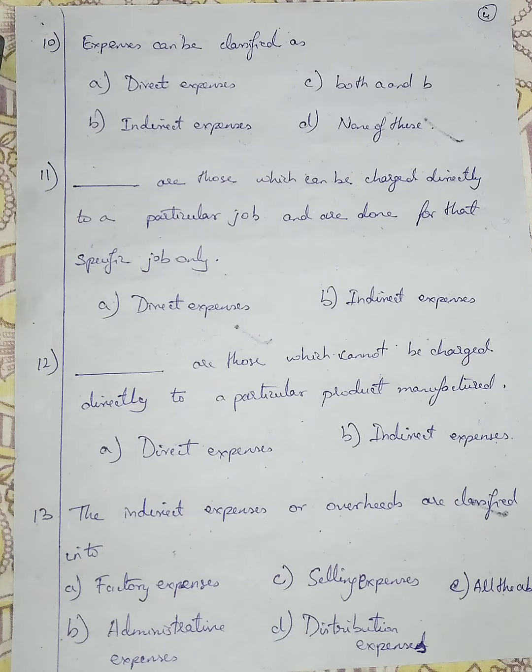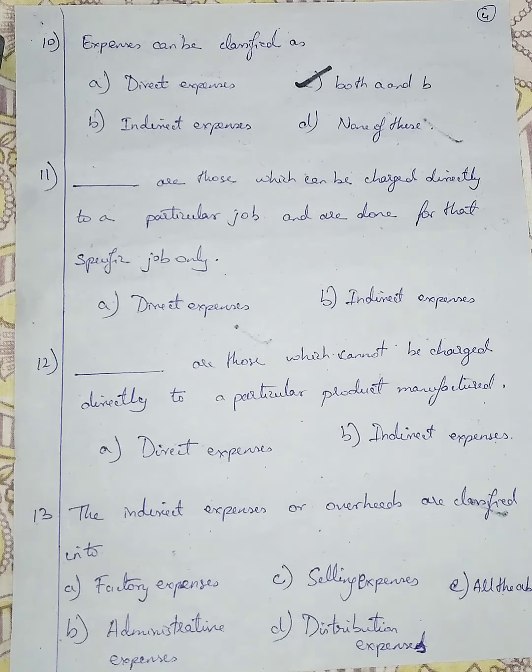Question number 10. Expenses can be classified as. Option A is direct expenses. Option B is indirect expenses. Option C is both A and B. And option D is none of these. Expenses can be classified as direct expenses and indirect expenses. So I am going with option C, both A and B.